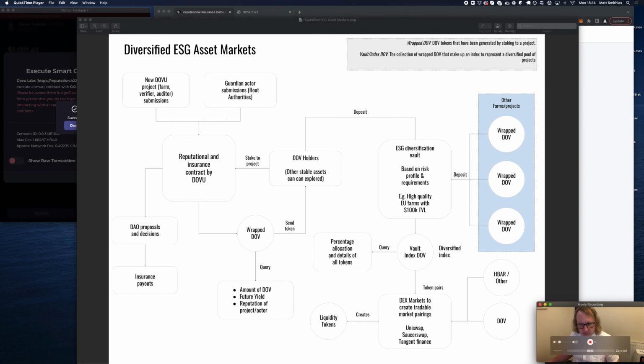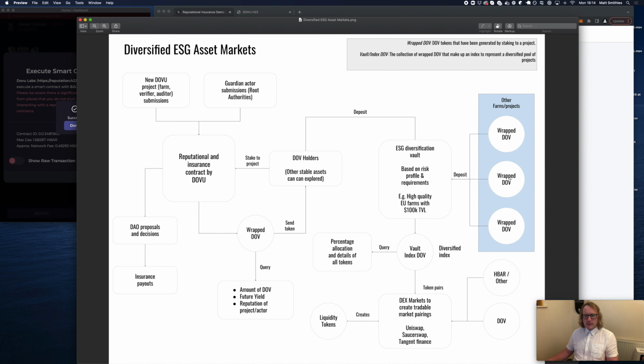Okay, cool, that's kind of interesting. However, what if you could combine these together? So maybe this wrapped Dove here represents a farm in Bulgaria, and through this process you generate these other ones, and this could be a farm in Britain somewhere, or this could be a farm in the US. And so thus what you can do is you can combine all these wrapped tokens, all these wrapped value pointing to ESG, carbon credit, or any kind of Guardian based asset, and combine them into a single vault to produce this vault token,